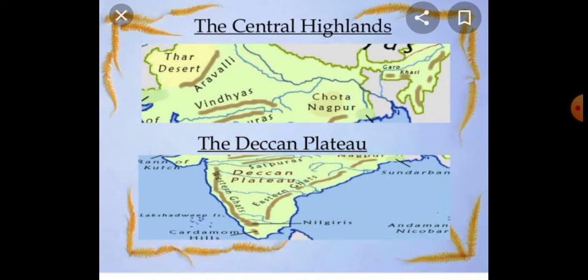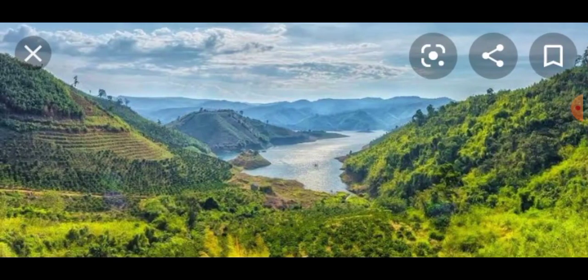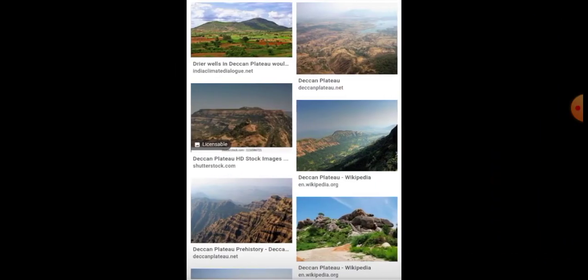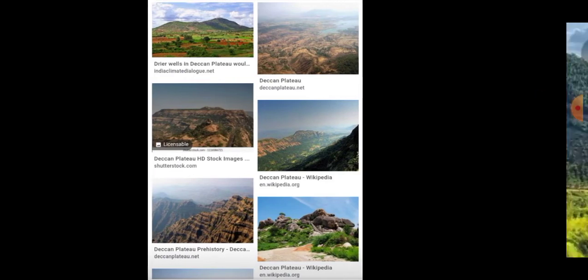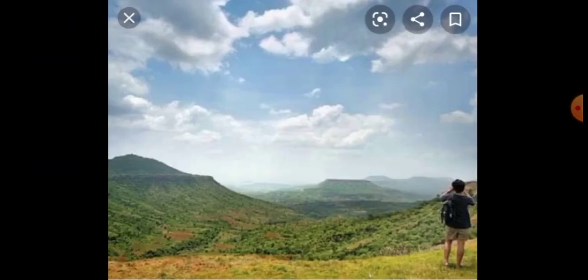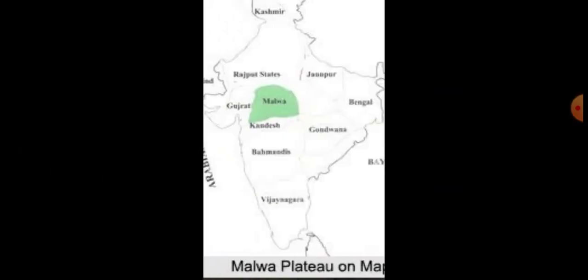Now next we learned about five important plateaus. The first one is the Malwa Plateau. This is the image of the Malwa Plateau. This Malwa Plateau is located in Madhya Pradesh and Rajasthan.